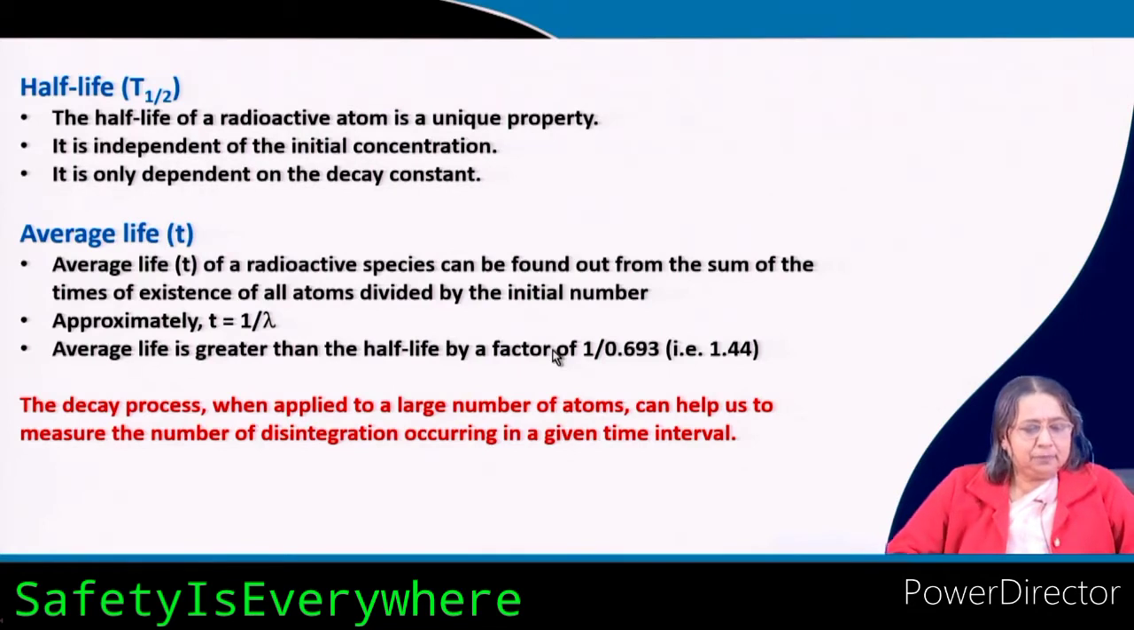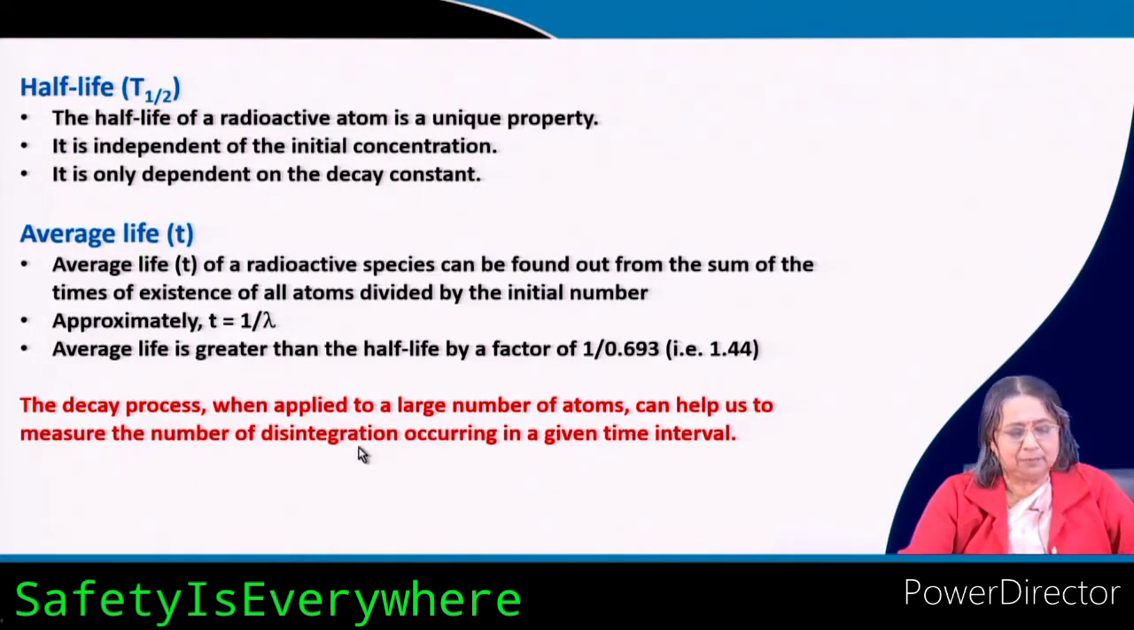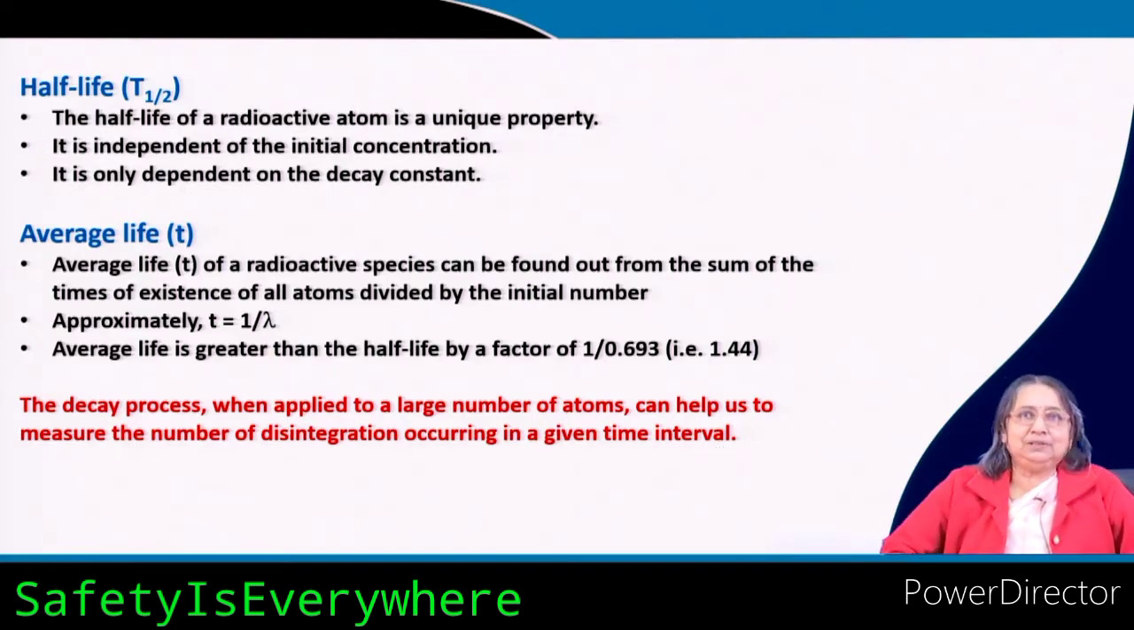The decay process, when applied to a large number of atoms, gives accurate values. It can help us measure the number of disintegrations occurring in a given time interval. Otherwise, if the number of atoms is small, you will not get an accurate result.